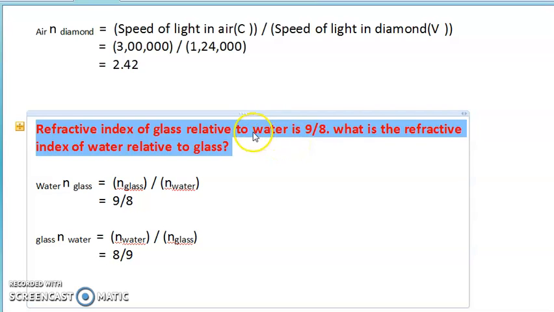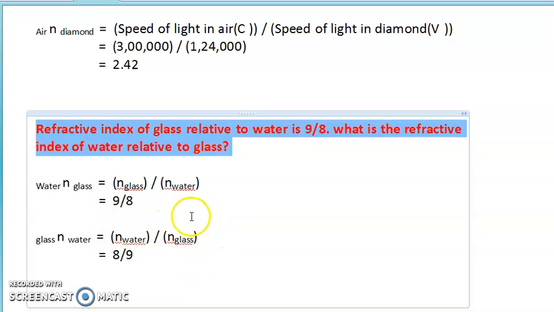See what they have given: glass with respect to water. So glass with respect to water is nothing but glass upon water, and the value is 9/8. What they are asking is the refractive index of water relative to glass. If it is water relative to glass, it means the refractive index of water upon glass only.